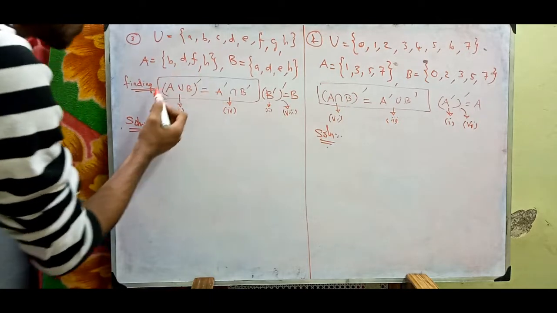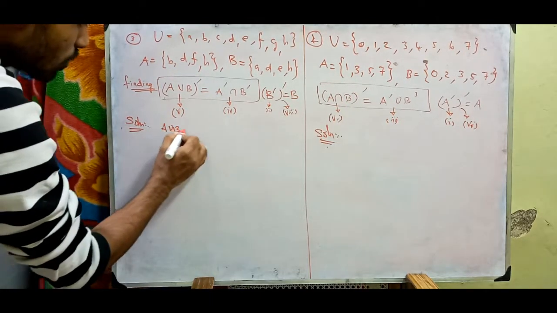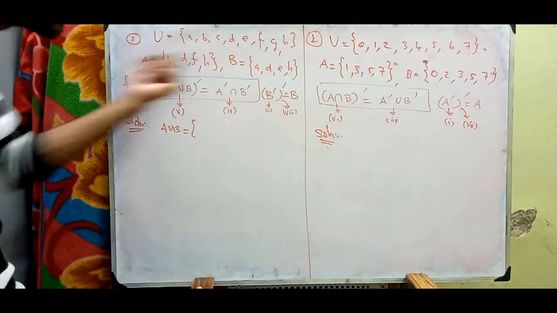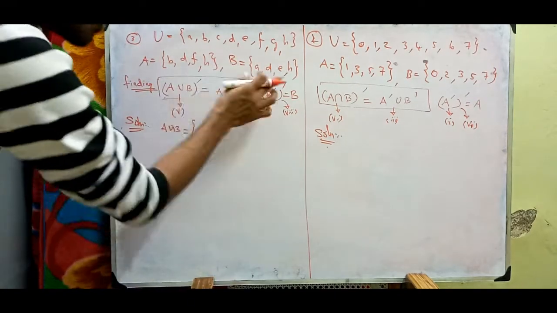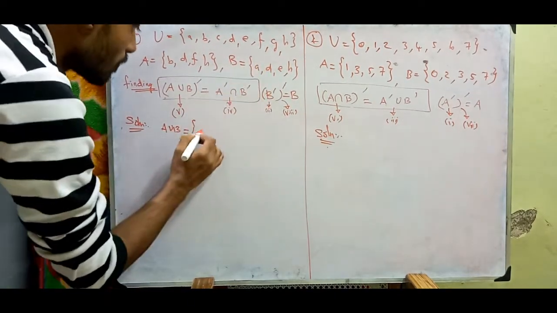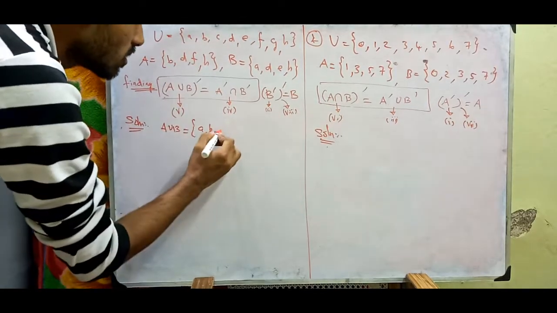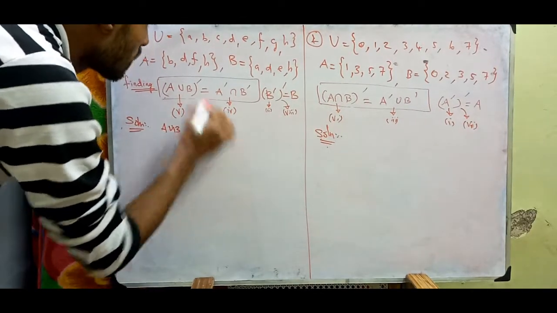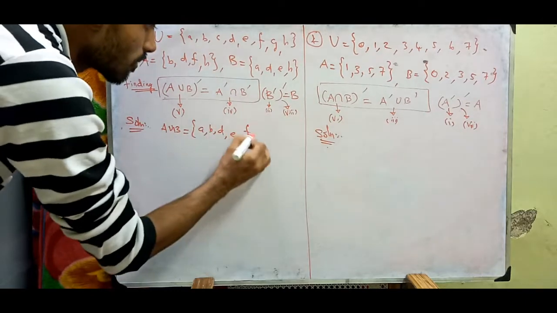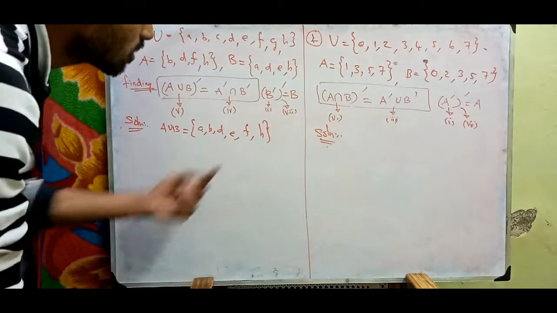So A union B whole dash. For that we need A union B. What is A union B? You have to join these sets, and an element should not repeat in the set. A, B, C is not there, D, then E, F, G is not there, H is there.